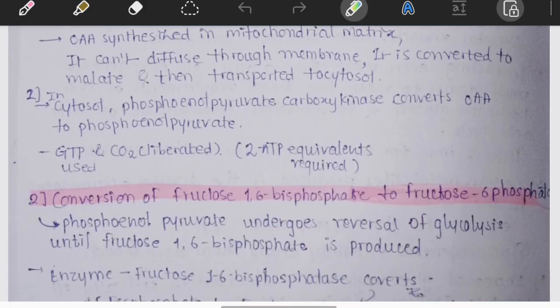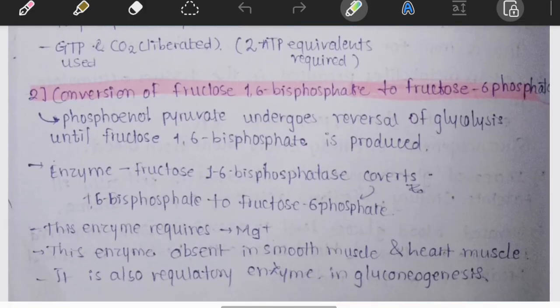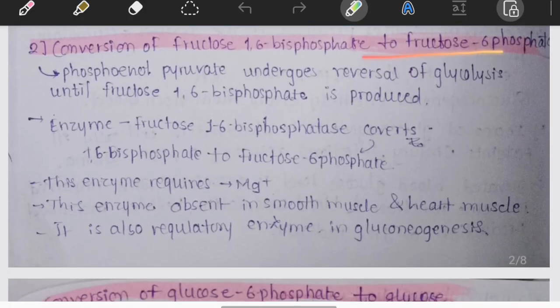Next bypass reaction, the second one: fructose 1,6-bisphosphate is converted into fructose 6-phosphate.